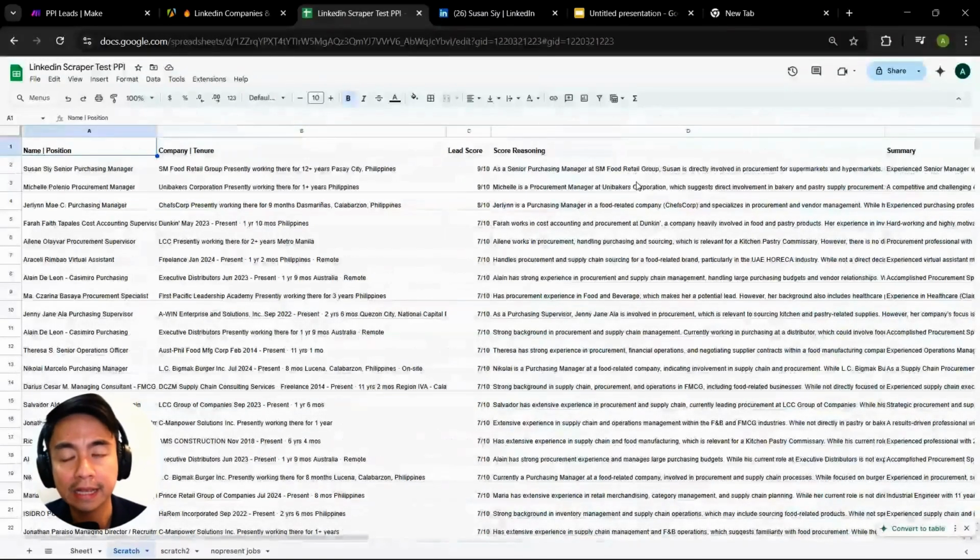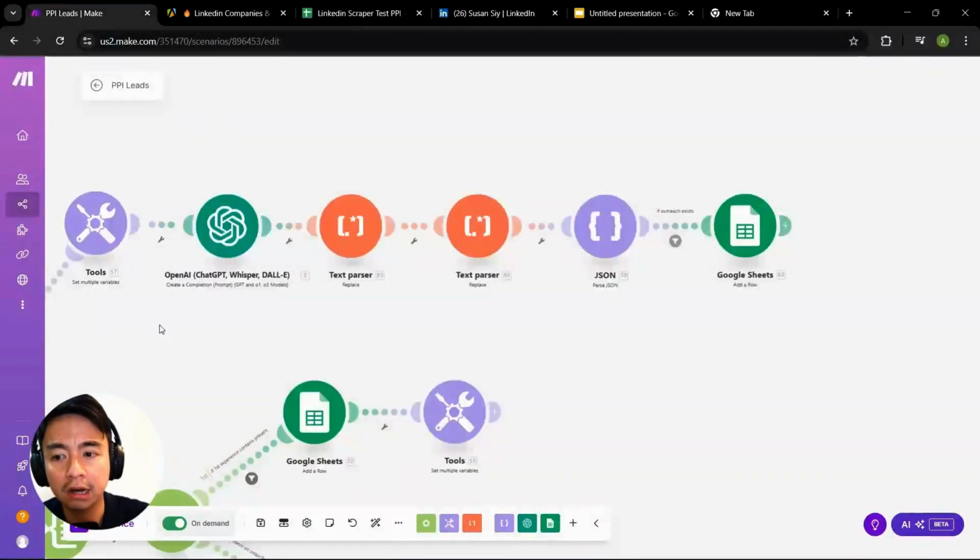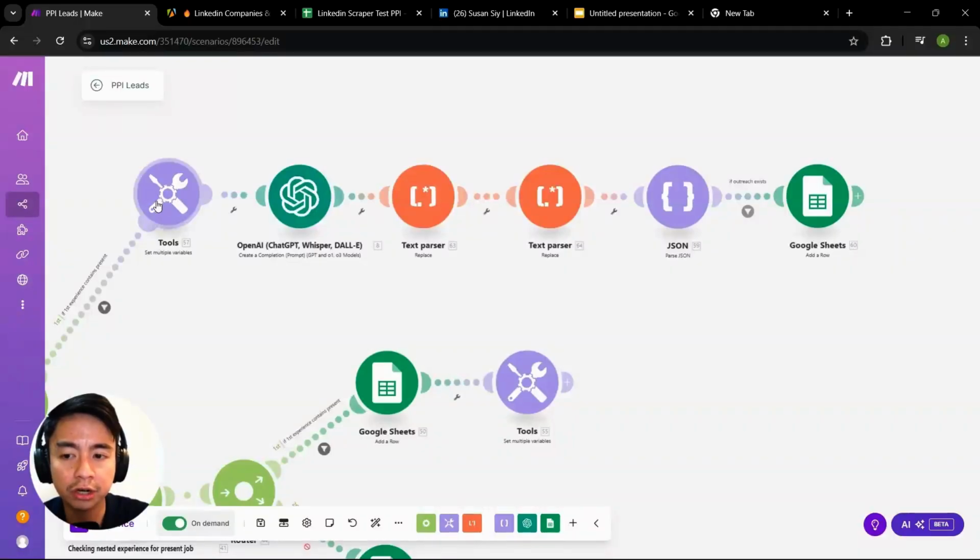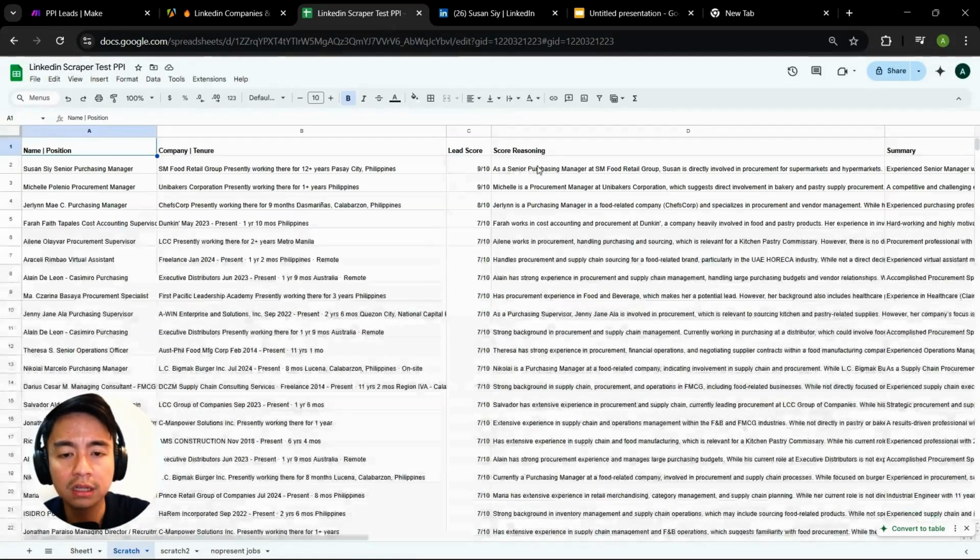I just scrape LinkedIn, but you can also imagine we can scrape Indeed.com, we can scrape other websites, and we can use the same logic of breaking down the data that we scrape, feeding it to ChatGPT, and then asking ChatGPT to generate a list with a lead score, the reasoning behind that score, a summary of their profile, and an outreach message that you can use for manual outreach or bulk email.